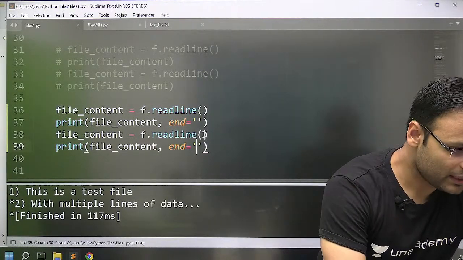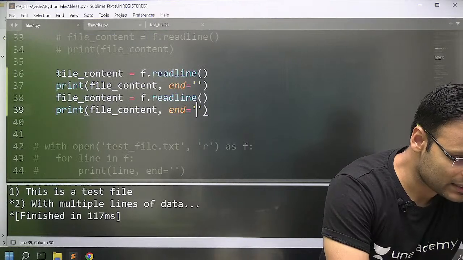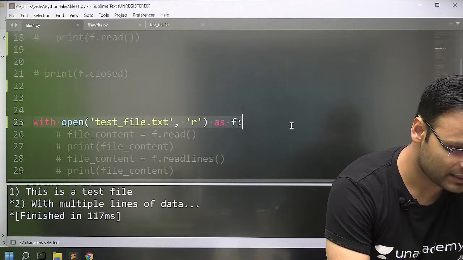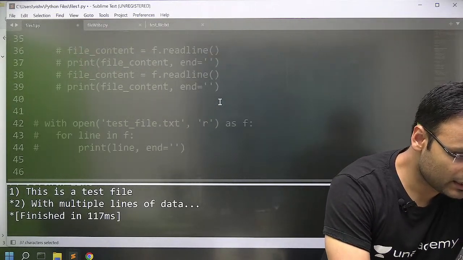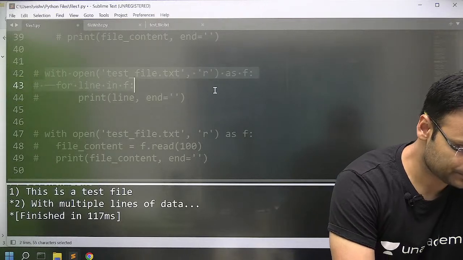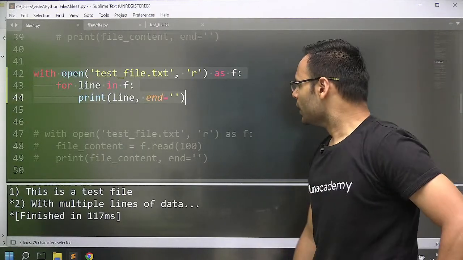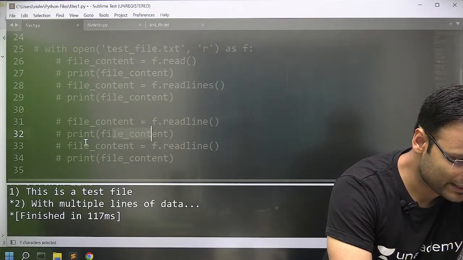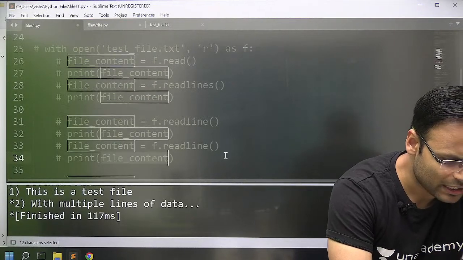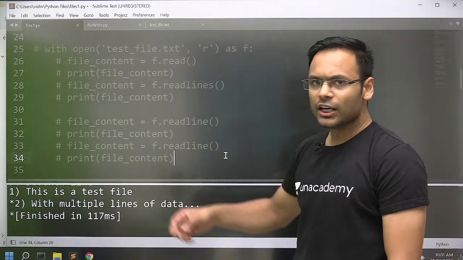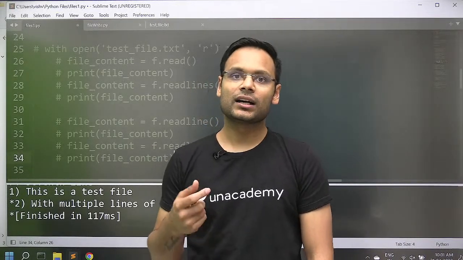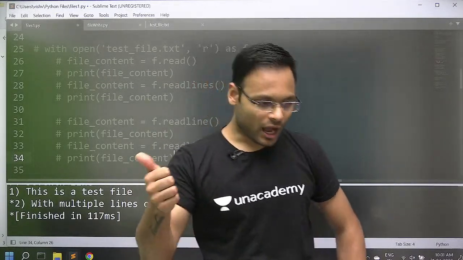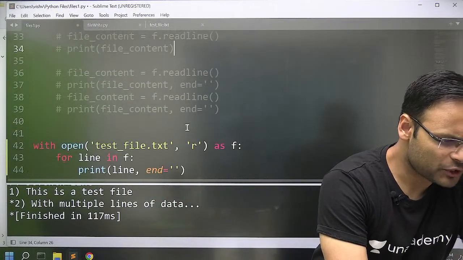Let's go further and try to understand some more things here. Okay, so I am commenting out all these lines, and I am trying to open this. Instead of writing file content is equal to f dot readline and printing it, and again file content is equal to f dot readline and printing it, and writing it multiple times, you can write a loop inside the context manager. So the loop will read line by line and print. How? Let's look at this. It is so easy in Python.